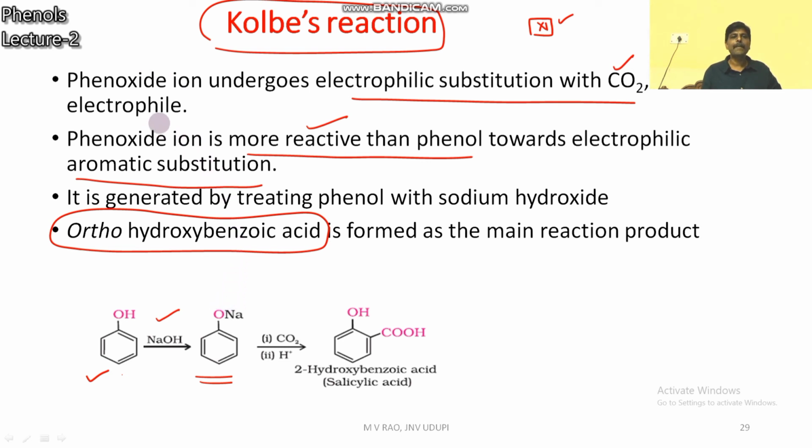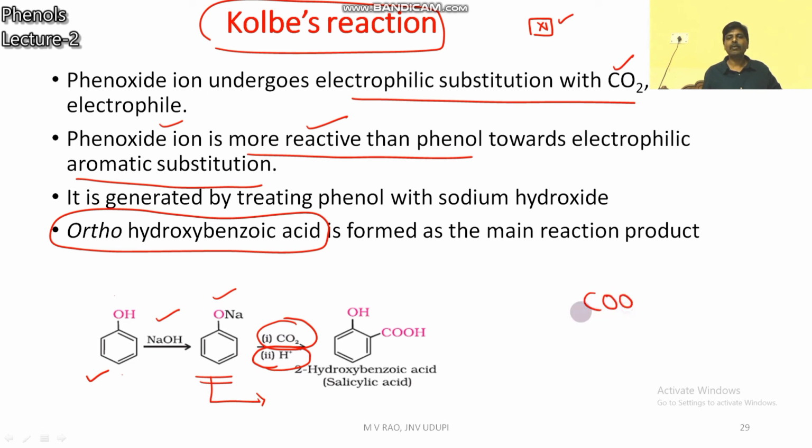Then this phenoxide ion reacts with CO2 followed by acidification.